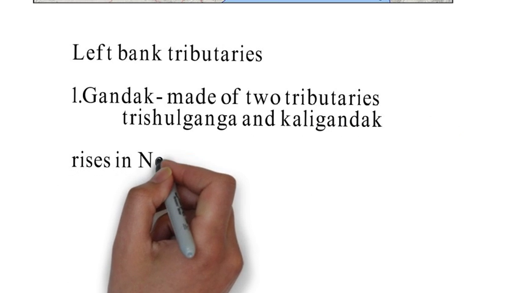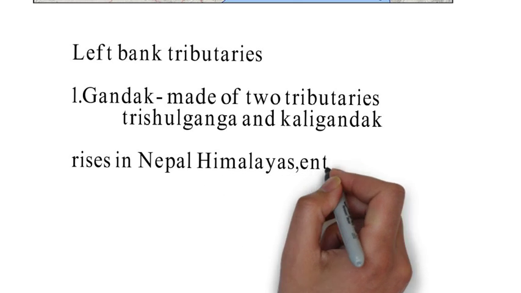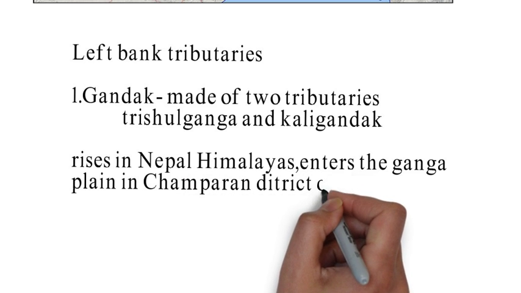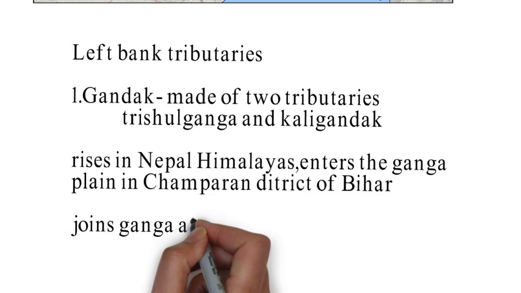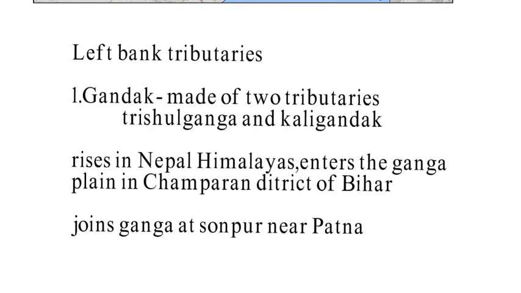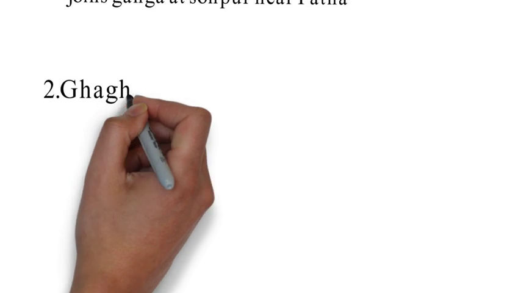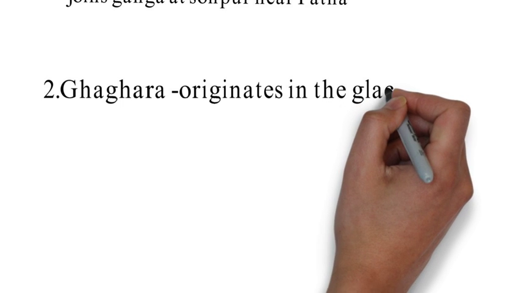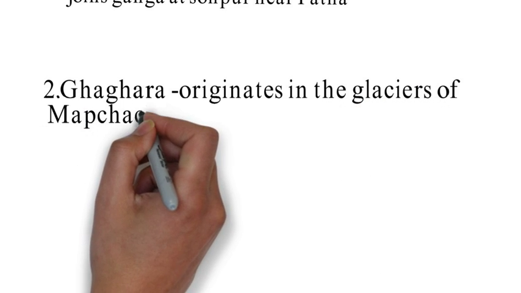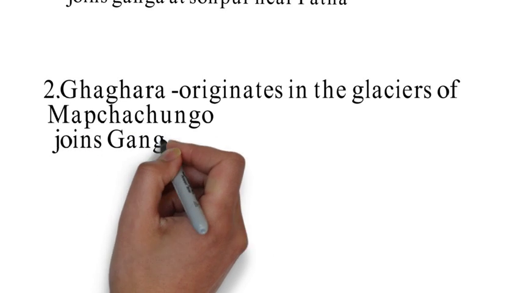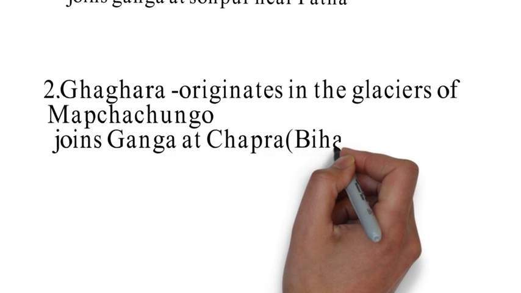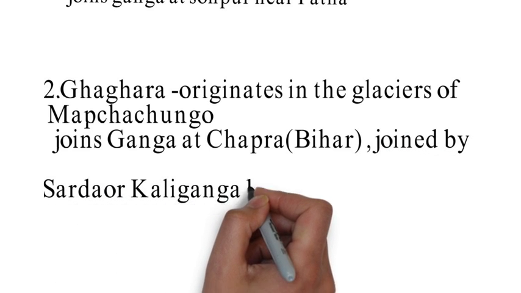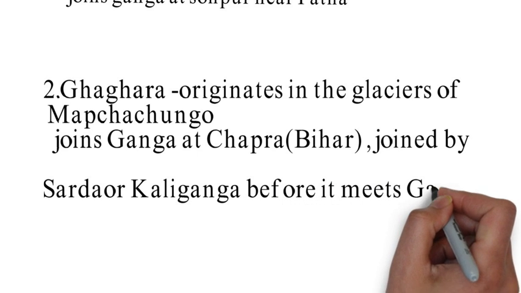It rises in the Nepal Himalayas, enters the Ganga plain in Champaran district of Bihar, and joins Ganga at Sonpur near Patna. These are the two important facts related to Gandak: that it rises in Nepal and enters the plain of Ganga in Champaran district of Bihar, but joins Ganga at Sonpur near Patna. Don't confuse between these two facts. The second most important left bank tributary of Ganga is Ghagra. It originates in the glaciers of Mapchachungo and is joined by Sarda or Kali Ganga before it meets Ganga at Chhapra, Bihar.